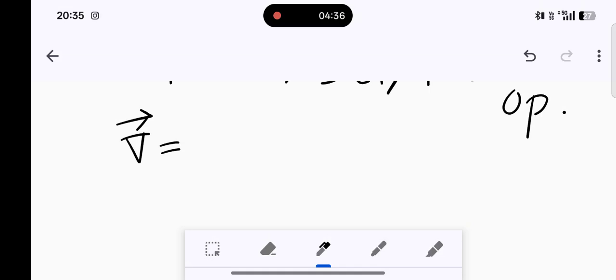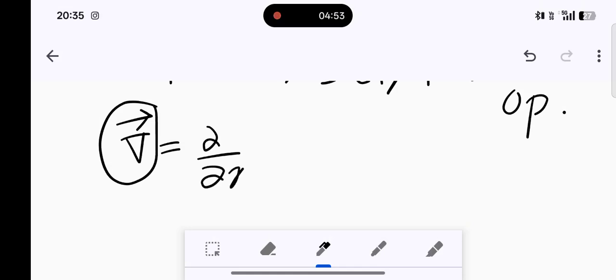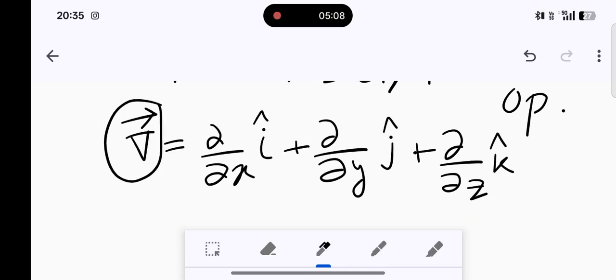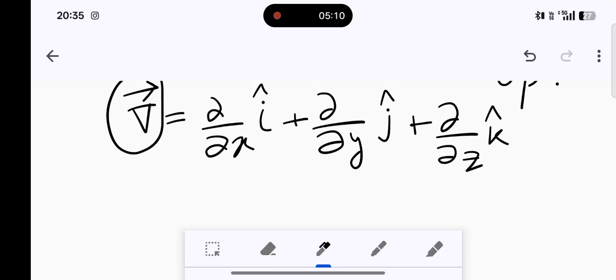In multiple books you will see this symbol, or in multiple books you will not see this symbol, but actually this is the valid way to show the nabla or del operator. So basically it looks like: del by del x i cap plus del by del y j cap plus del by del z k cap, right? This is the del, or the nabla operator.